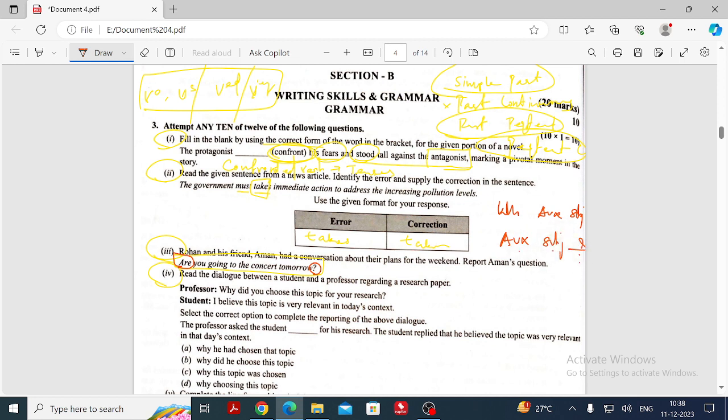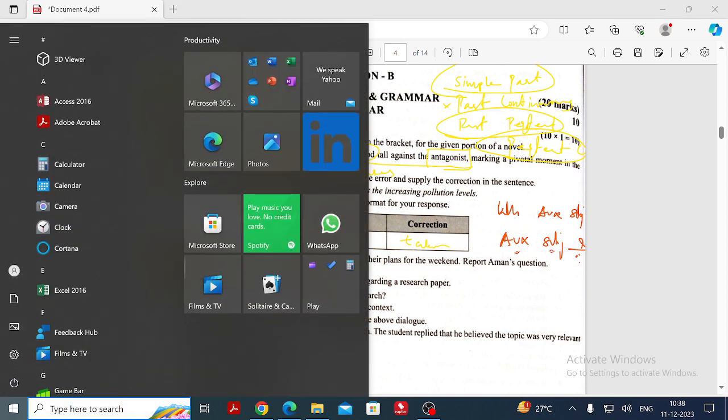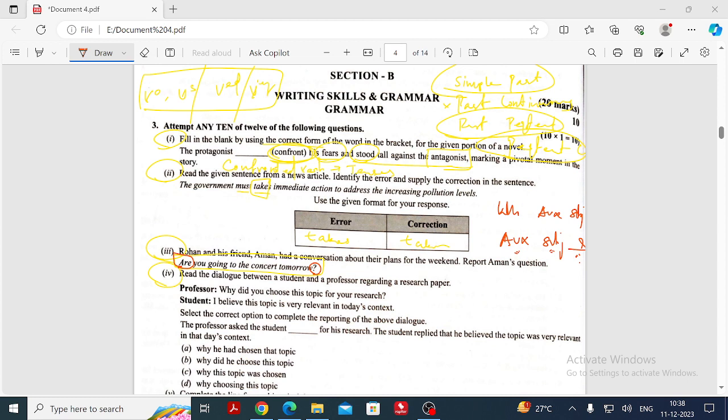Are you free? Shall we go to Canton? Do you like? Have you received? Same like that, what they have given: are you going to the concert tomorrow? The additional question. So we know that in reported speech, very first what we should write, my dear? A number of 5 rules are there, no? What are the 5 rules?